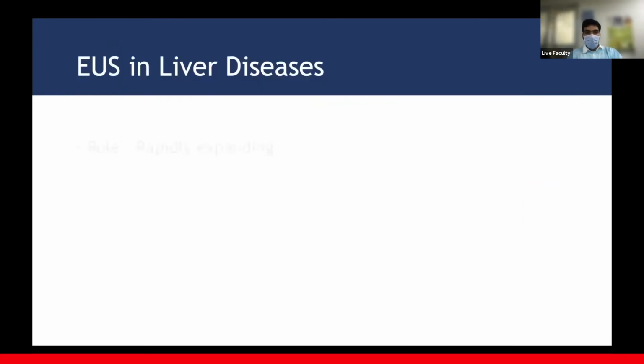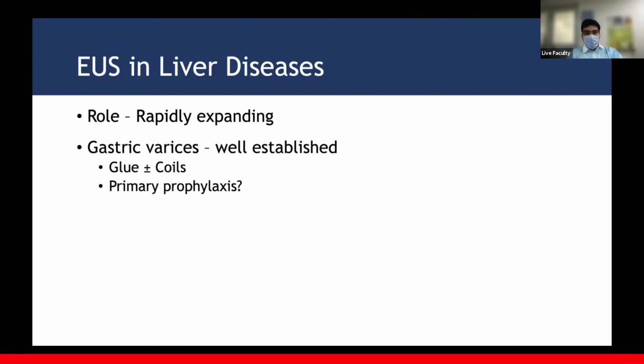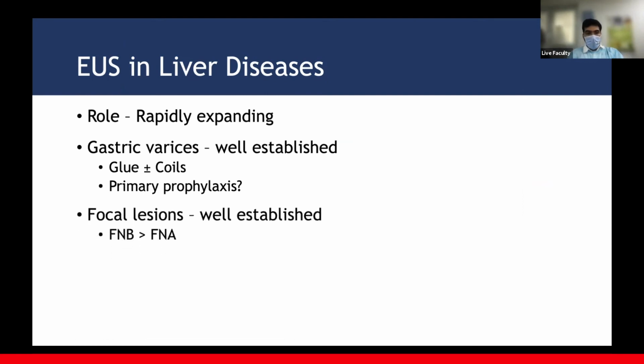So to summarize, EUS in liver diseases, the role is rapidly expanding. The role is rather well established in terms of gastric varices. Probably glue plus coils has the most robust evidence, and whether it can be used in primary prophylaxis, I think time will tell. Focal lesions, the role is quite well established, just like any other focal lesion.